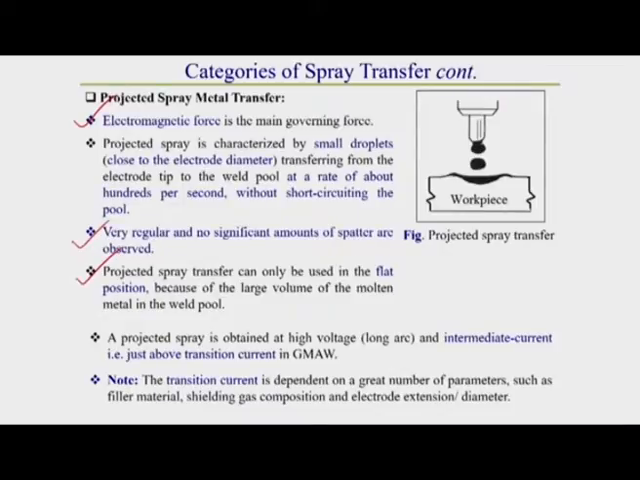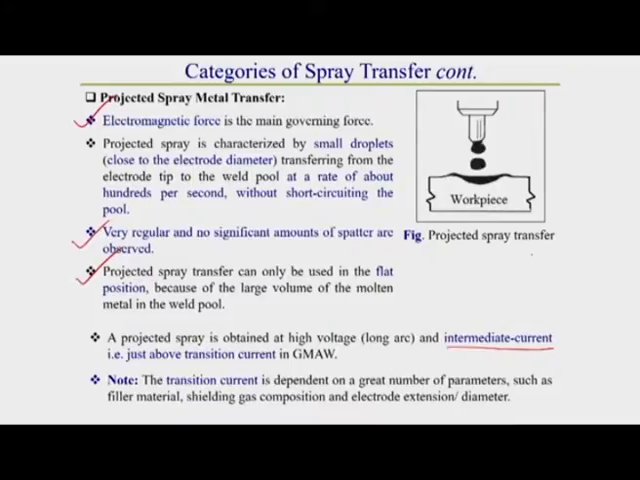Okay. So, a projected spray is obtained at high voltage and intermediate current. Comparatively high voltage means higher than the other two spray transfers, streaming and rotating spray transfer, as I have told. Compared to those, here the voltage should be higher, and the current range is intermediate current, which is lower than the other two spray transfer types. Intermediate current is the current just above the transition current. Now, what is transition current? I have already told you.